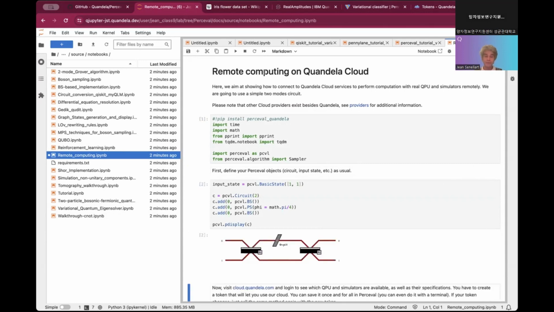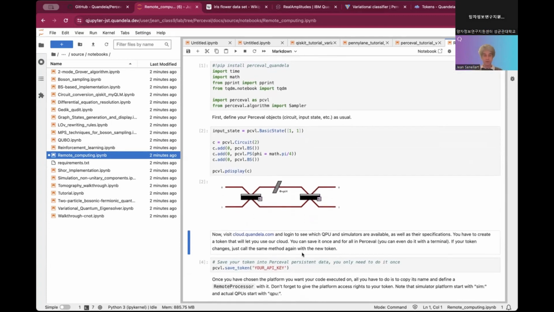I'm defining a very simple circuit. You recognize that this is the simplest circuit we can do, which is an MZI. MZI means Mach-Zehnder interferometer. You have two beam splitters and a phase shifter. The full combination of beam splitter, phase shifter, beam splitter is actually itself a beam splitter. It's one of the things we saw previously.